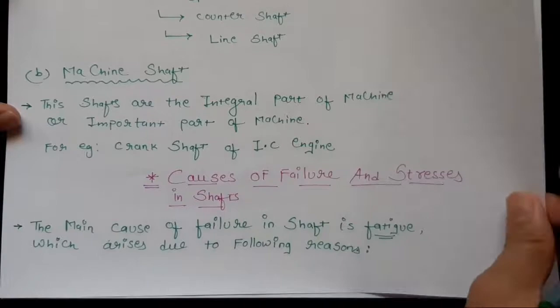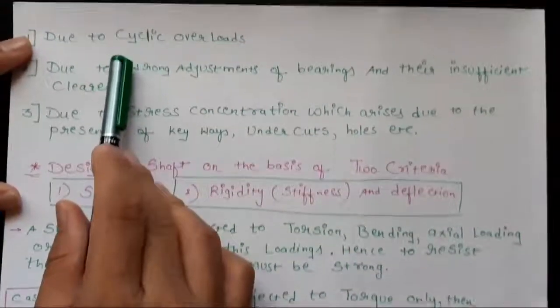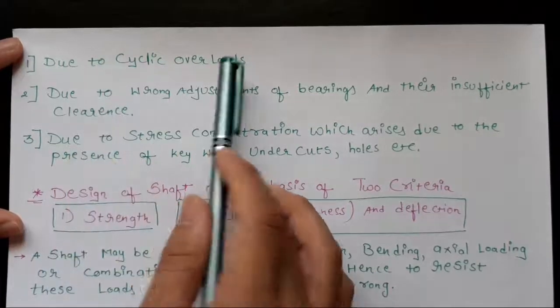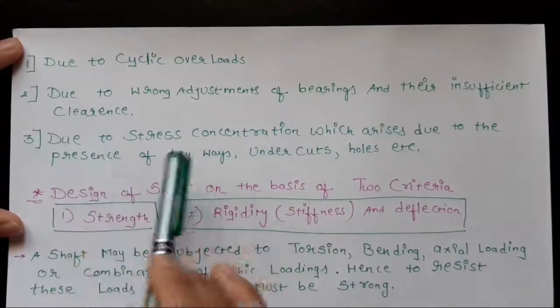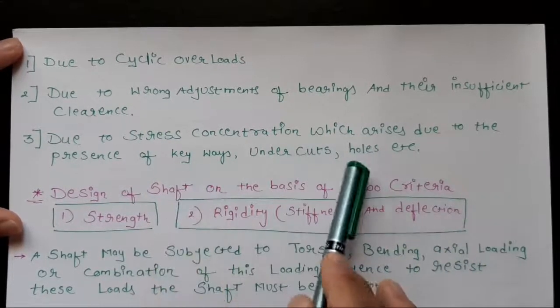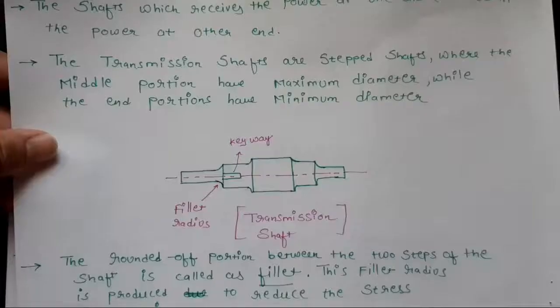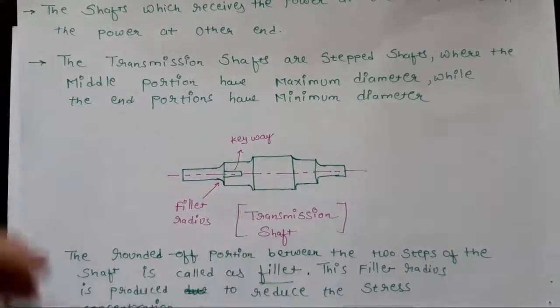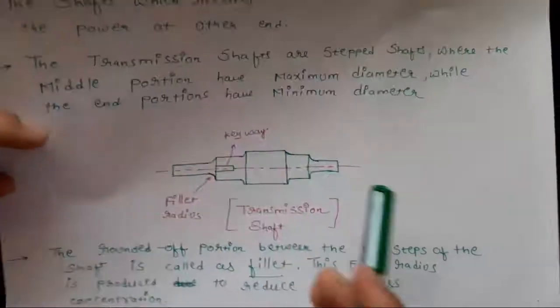Fatigue is caused due to the cyclic overloads in the shaft, due to the wrong adjustments of bearing and their insufficient clearance, and due to stress concentration which arises due to the presence of keyways, undercuts, holes, etc. For example, here the keyway is present. So keyways are the reason for the stress concentration.